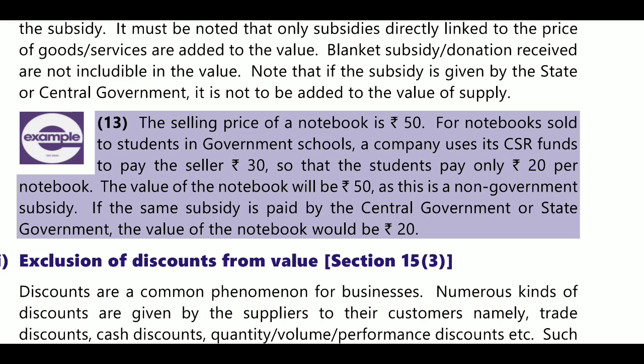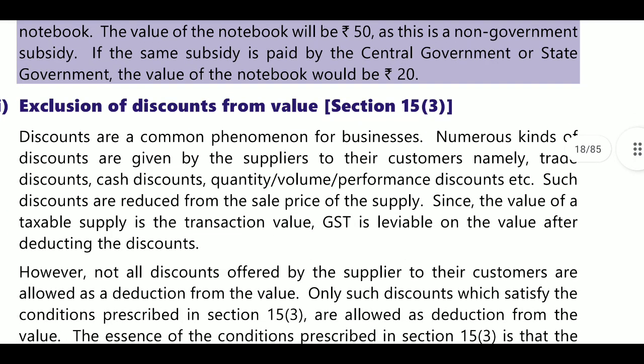Next, exclusion of discounts from value. Whenever subsidies are received, if they are provided by the central government or state government, they are excluded from the value. If it is a general subsidy, it will be excluded from the value. If it is directly linked to the price, then it must be included. If it is directly linked to the price, then it will be added.